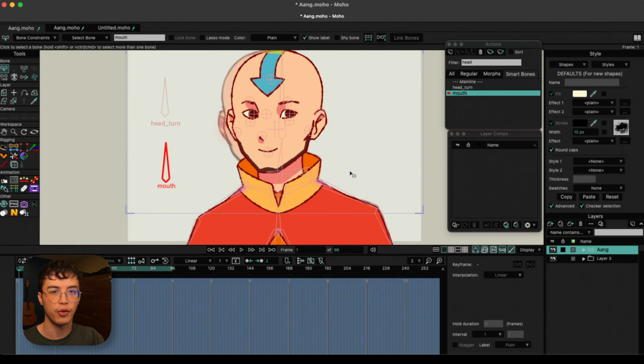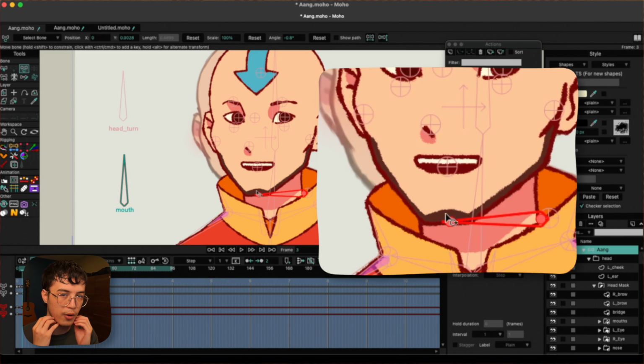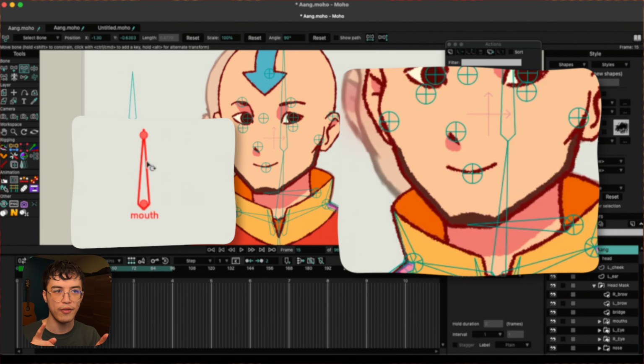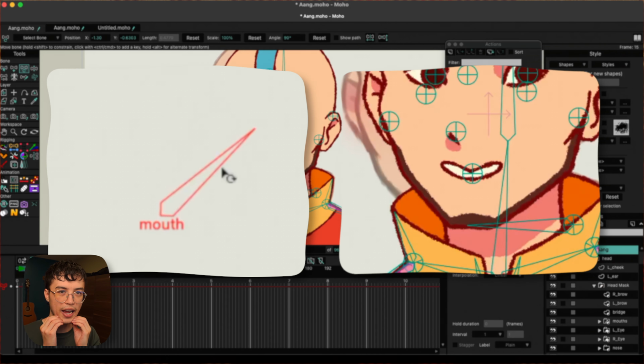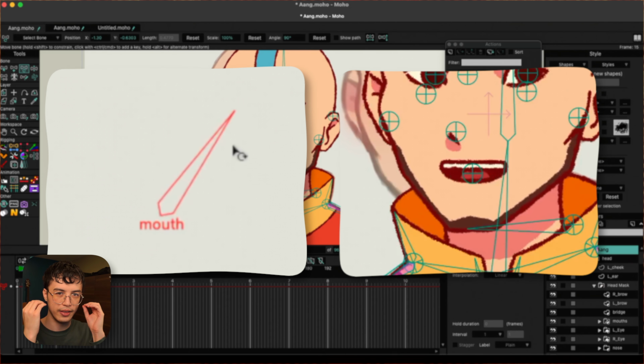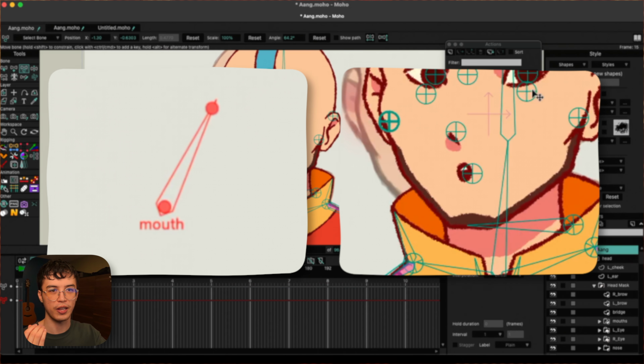I also created a smart action for the mouth poses and move the chin bone down according to specific mouth poses. This way, whenever I switch to a mouth pose, it will naturally move the chin down to the exact position that it should be according to that mouth pose.